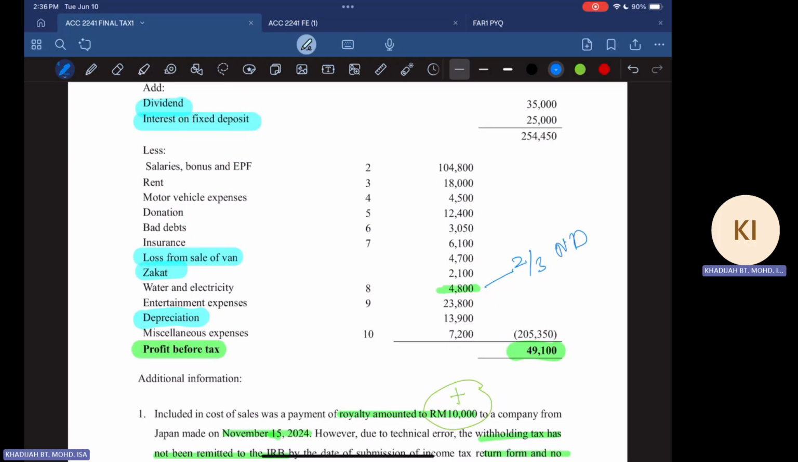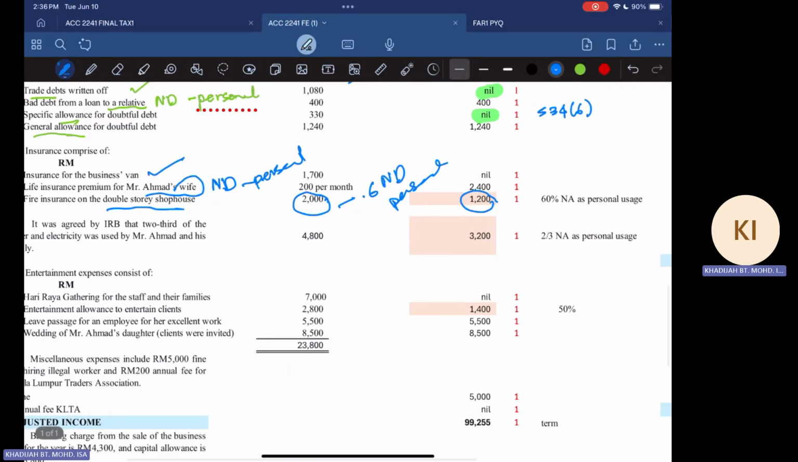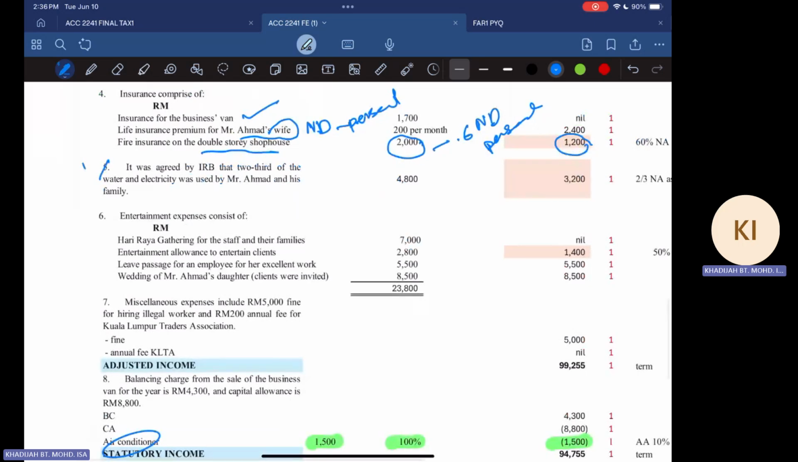So what is 2/3 of 4,008? 4,008 multiplied by 2/3. So you should get 3,200, which is not allowed. So that should appear in your answer. Right, from the 4,008, 3,200 is not allowed, the 2/3 portion of the electricity. So you add back, because this one is for personal usage again. All right. So this one is note number 8. I believe this next one is note number 9.